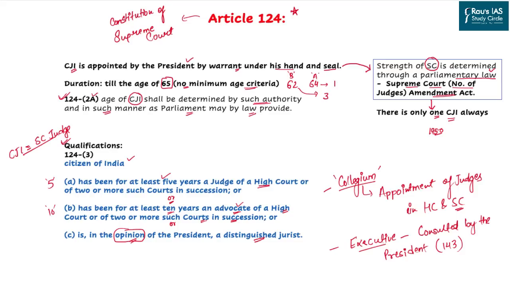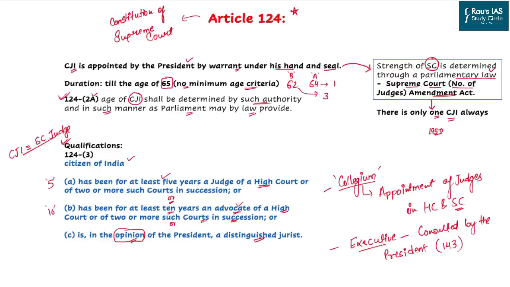Or the third qualification is if in the opinion of the President, and here opinion is very, very important, a person who is a distinguished jurist can also become a Supreme Court judge and can ultimately lead to the position of Chief Justice of India.